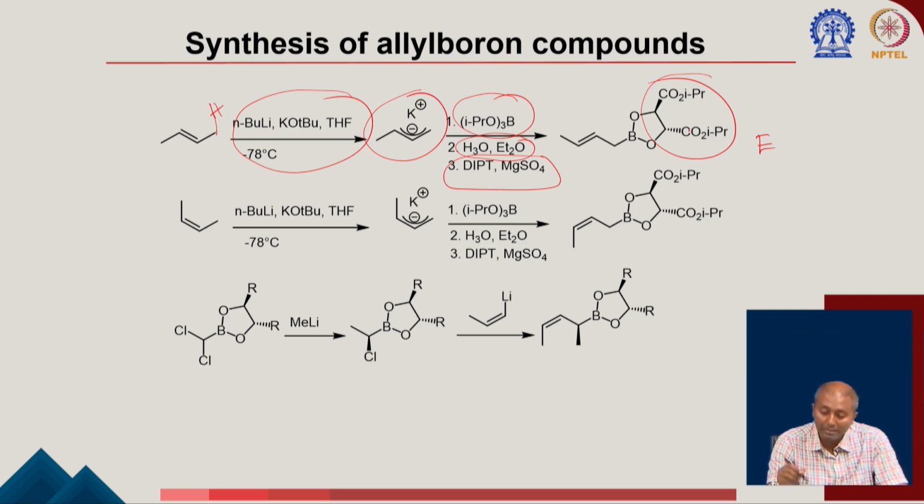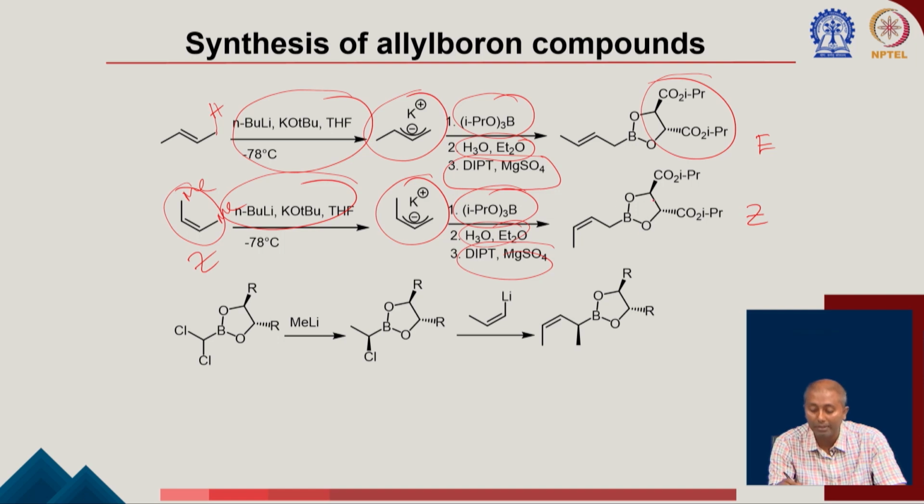You can also make the corresponding Z one here, where you can start with the corresponding Z olefin, so you have this olefin you started from which is Z. Now you treat again with n-butyl lithium and potassium tert-butoxide, this stronger base can abstract this allylic proton, and then you are generating this anionic species which can react with this triisopropoxide boron compound, and then you treat with H3O plus, and again you do a protection of this boronic acid to get the boronic ester. Now you are generating a chiral Z crotyl boronic ester.